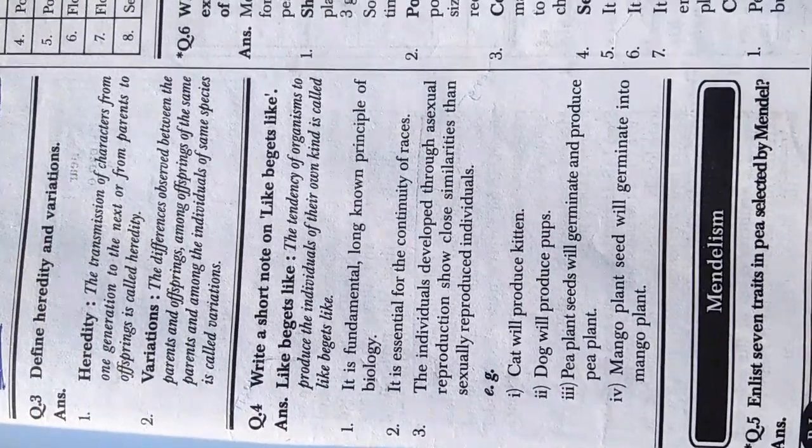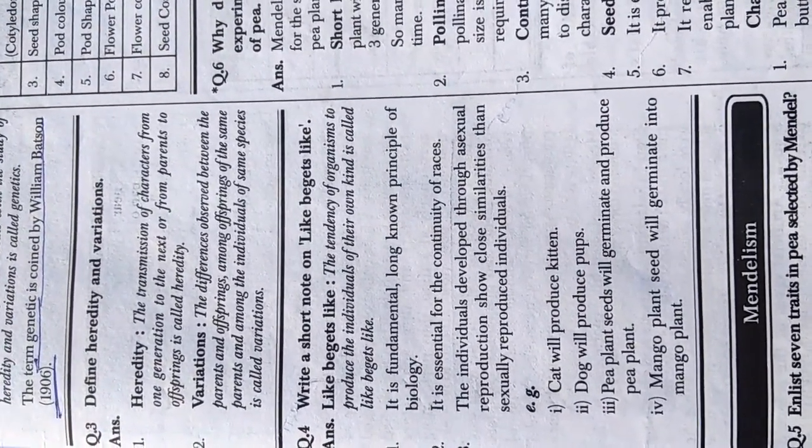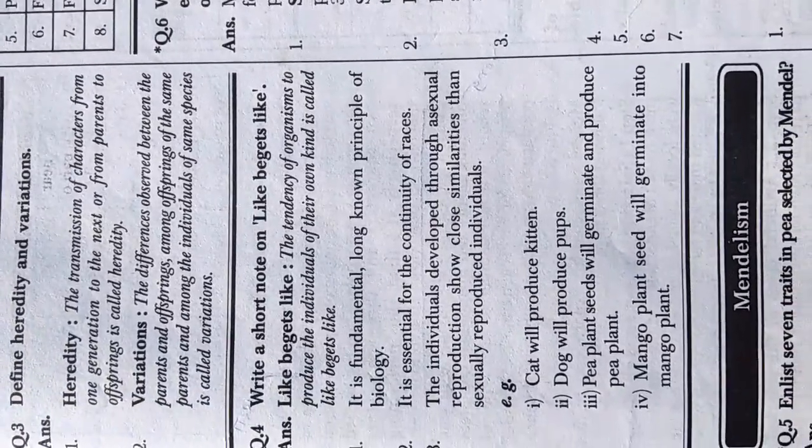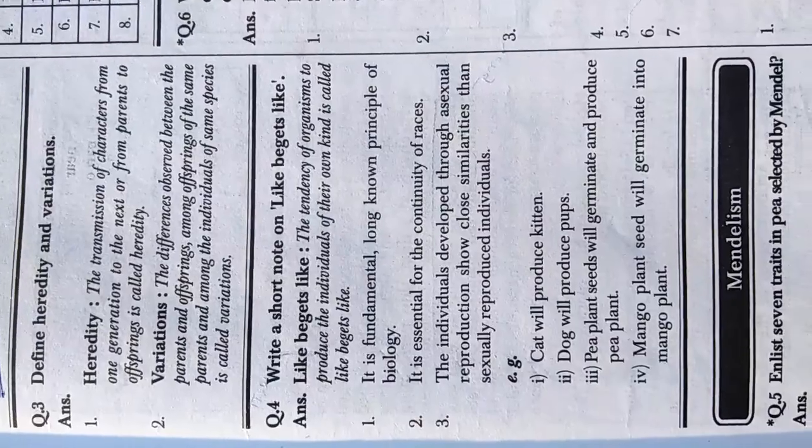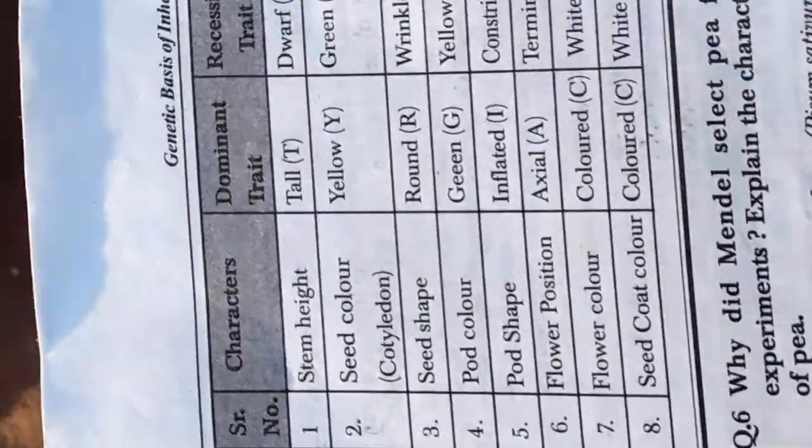Question fifth is topic Mendelism. Enlist 7 characters of pea selected by Mendel. Answer.